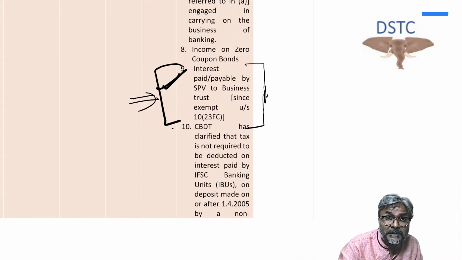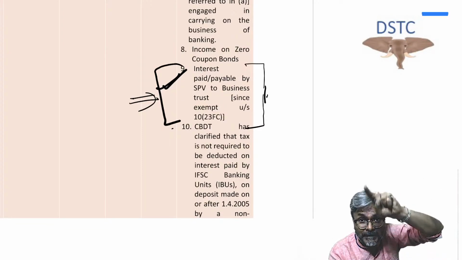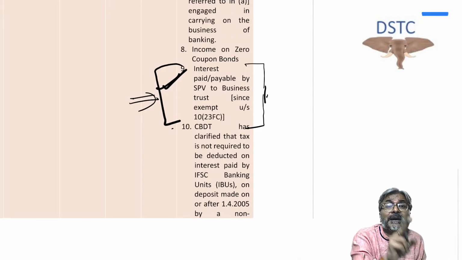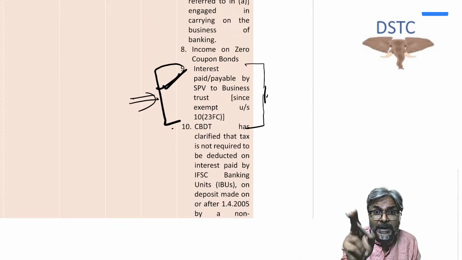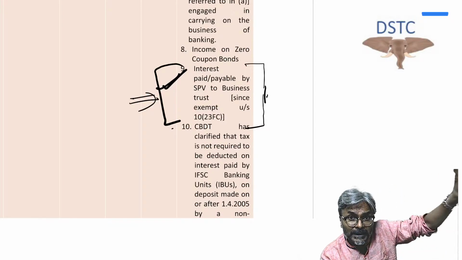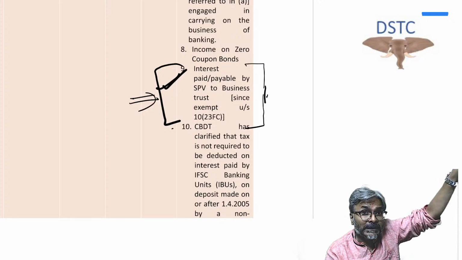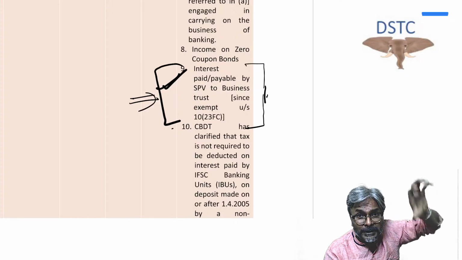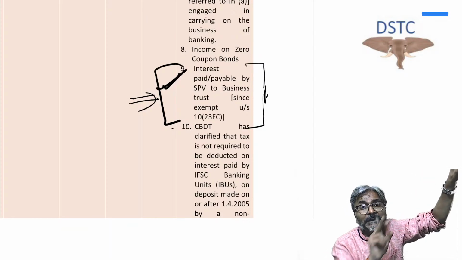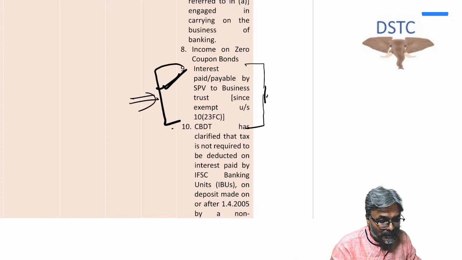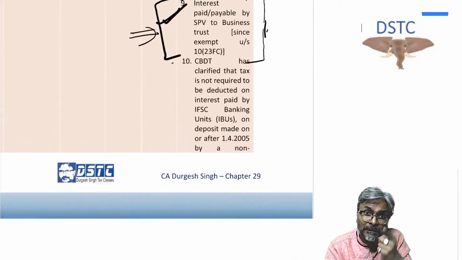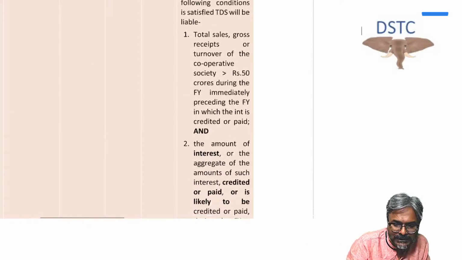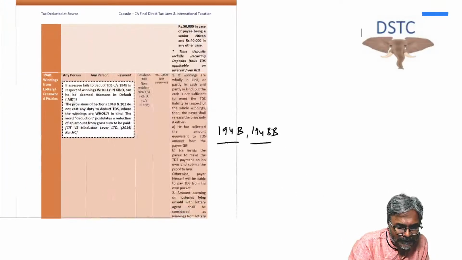So if it is exempt in the hands of the business trust, and the SPV which is making the payment of interest to the business trust fails to deduct TDS, then in computing the business income of the SPV, will you disallow this interest expenditure? The answer is no. Why? Because the payee is the business trust, and in its hands it is exempt, hence no disallowance will take place in the hands of the SPV.